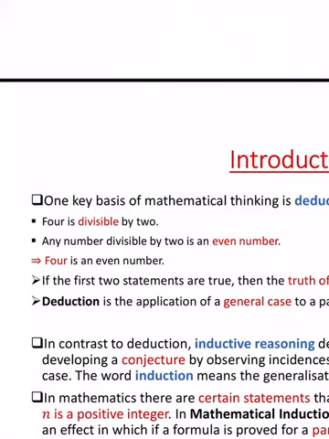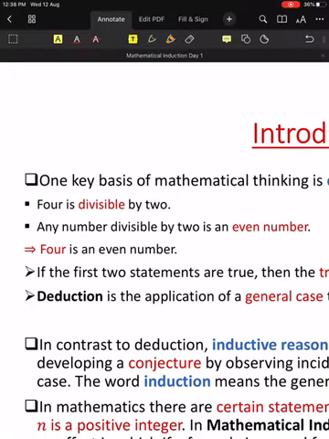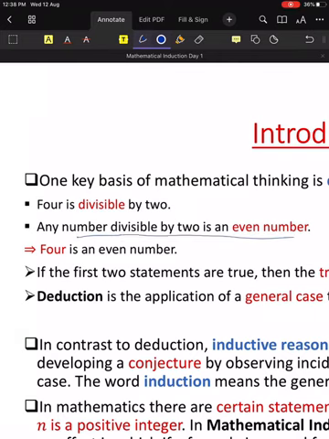Now is it clear? Yes, sir. So 4 is divisible by 2. Think that you don't know that. Now read the second line: any number divisible by 2 is an even number. We know, yes or no? Yes, this one I know.